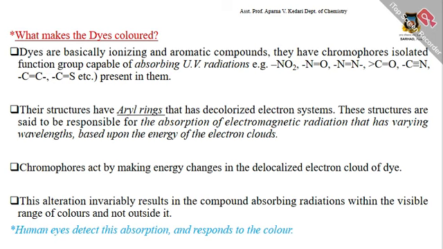These structures are responsible for absorption of electromagnetic radiation of varying wavelength based on the energy of the electron clouds. Chromophores act by making energy changes in the delocalized electron cloud of the dye. This alteration results in the compound absorbing radiation within the visible range and not outside it. The human eye detects this absorption and responds to color.